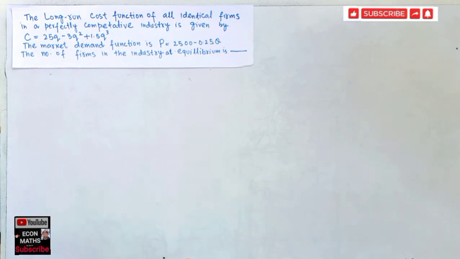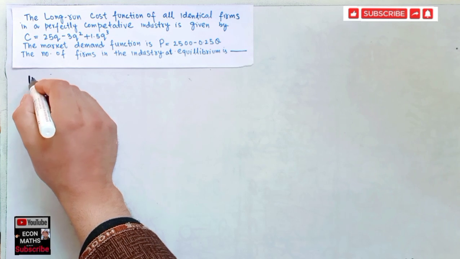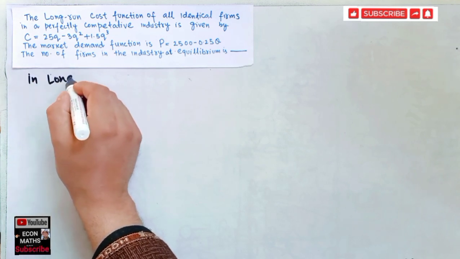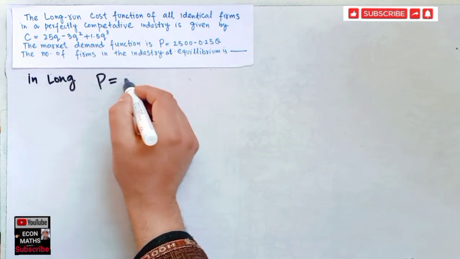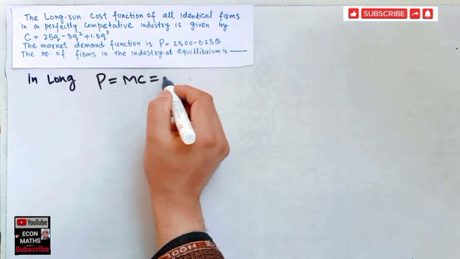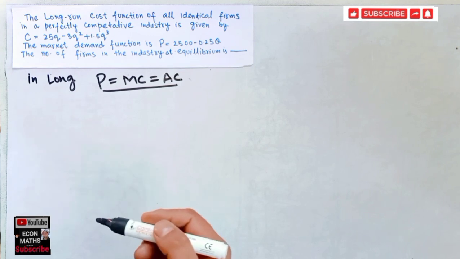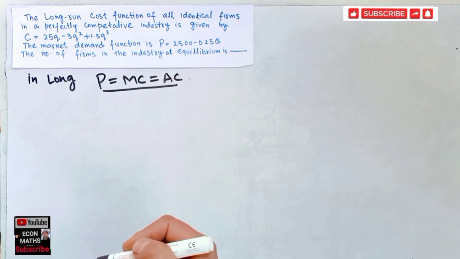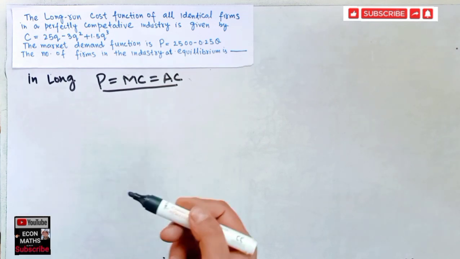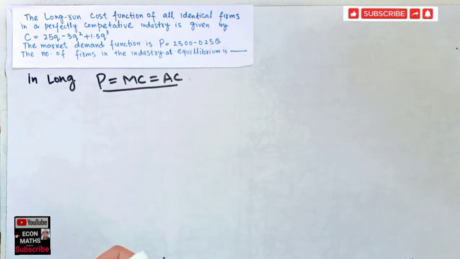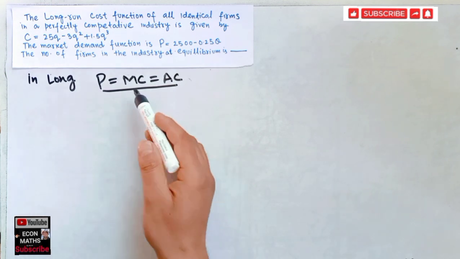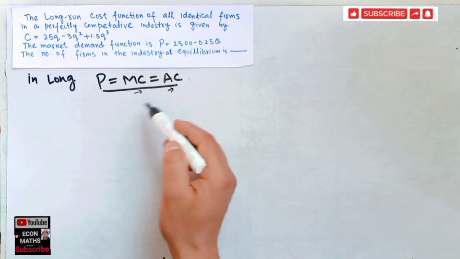So how we will find that? First of all, we are being told about the long run. Okay, we know that in long run, price should be equal to marginal cost, which should be equal to average cost. This is the equilibrium condition for any individual firm's optimal output level. So this condition must be held. Okay, so we will find the marginal cost and average cost.